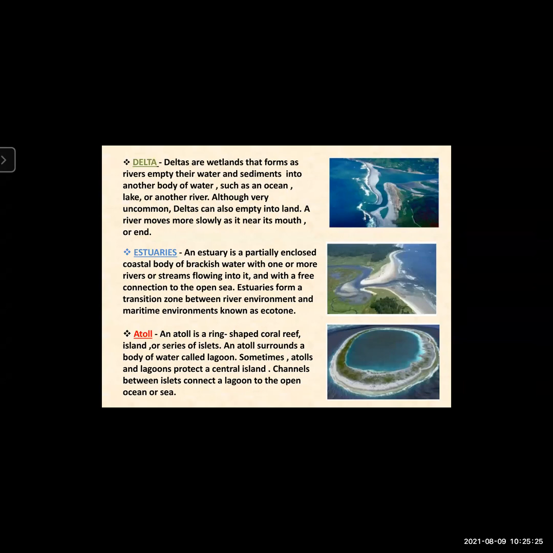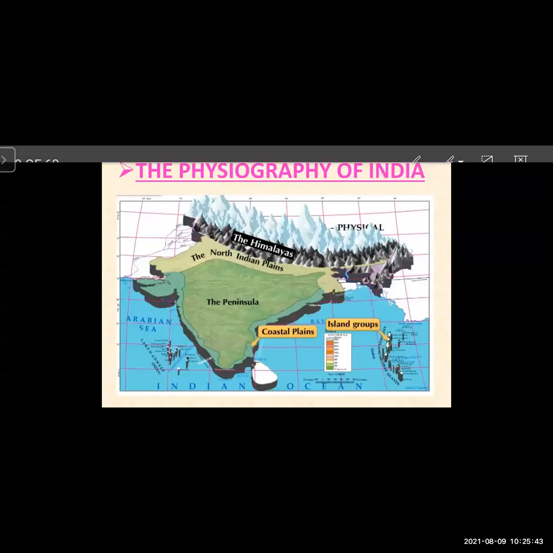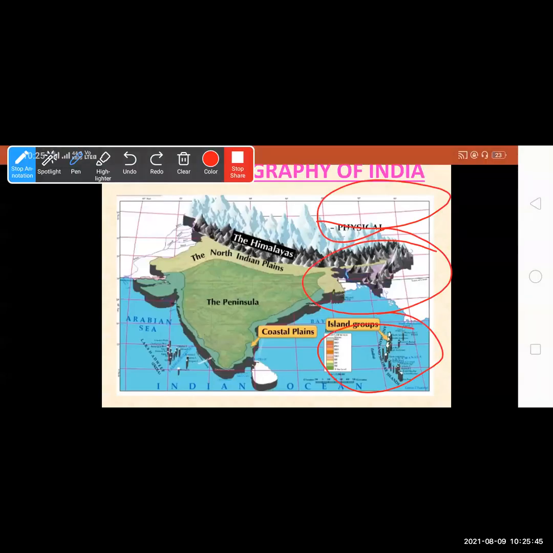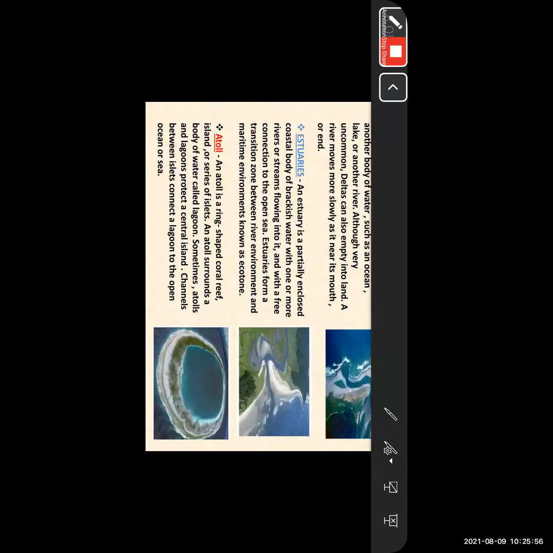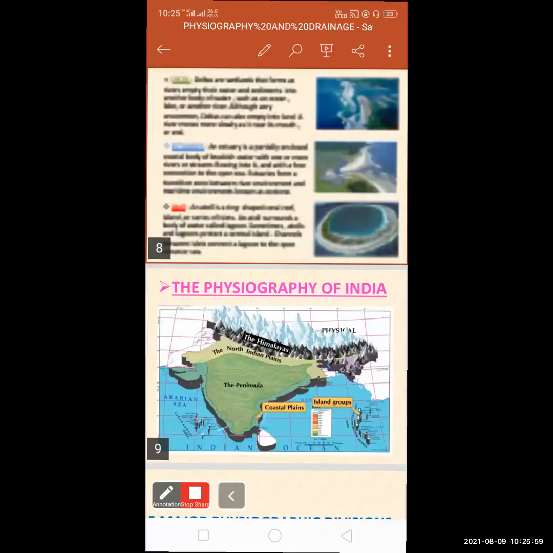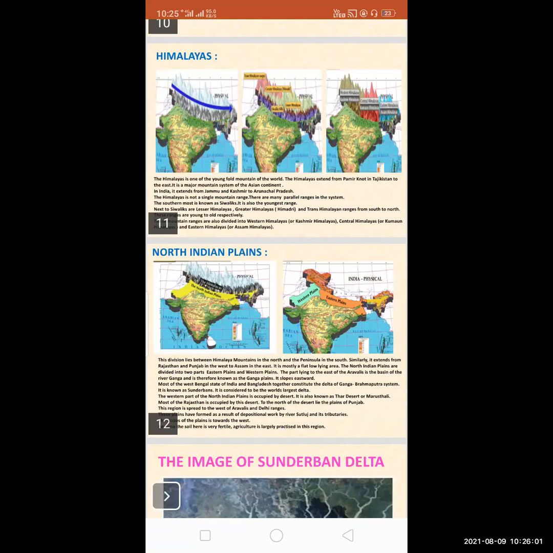Now next is atoll. An atoll is a ring-shaped coral reef island or series of islets. An atoll surrounds a body of water called lagoon. Sometimes atolls and lagoons protect a central island. Channels between islets connect the lagoon to the open ocean or sea. So hope you have understood these three definitions. Now let's go through the map.